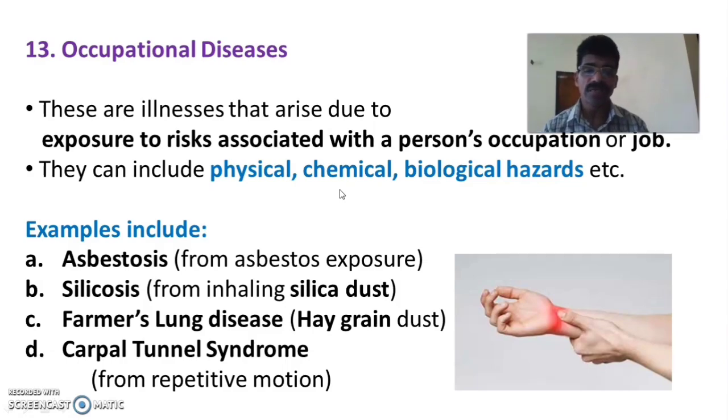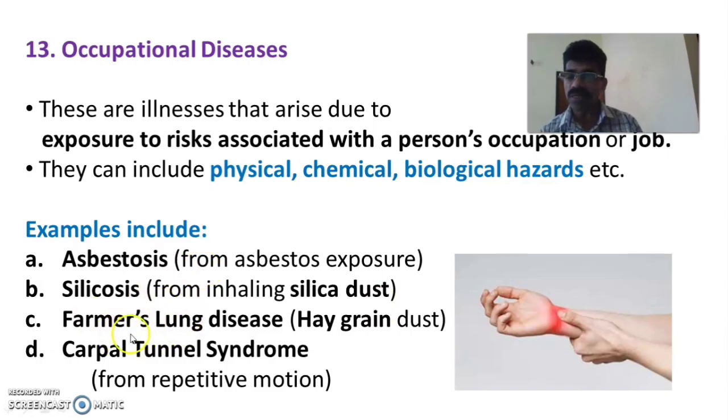Biological hazards are related to pathogens: bacteria, virus, fungus, parasite, etc. Examples of occupational diseases include asbestosis, where prolonged exposure to asbestos dust leads to asbestosis. Silicosis, where inhaling silica dust for a prolonged period may lead to silicosis.